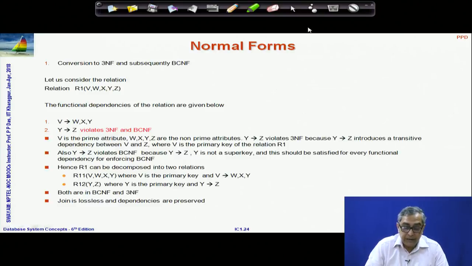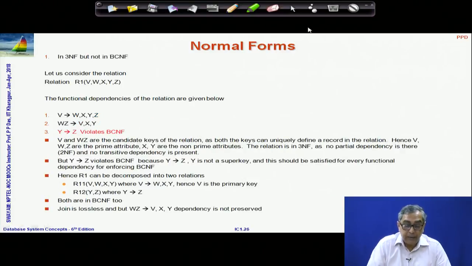In the next slide, we have slightly modified the design by introducing an additional functional dependency, and having introduced that, we still see that it has a transitive dependency and violates third normal form. Again, the steps show you how to decompose and guarantee a lossless join decomposition preserving normalization.